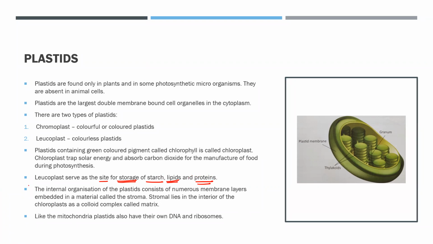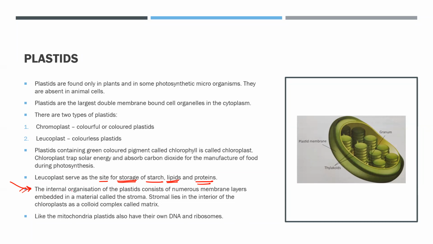Now the next point is related to the structure, and these points are some extra knowledge that is not given in your NCERT, but sometimes it can be given in your extra side book, so I've mentioned it here.